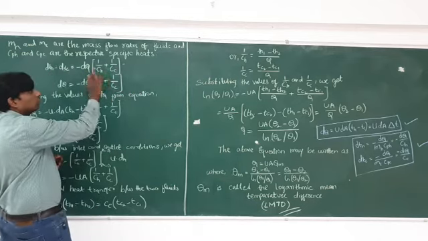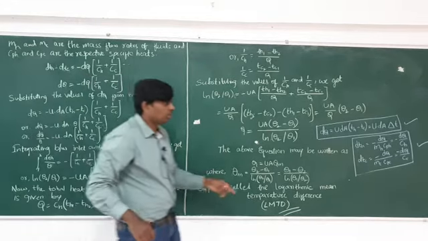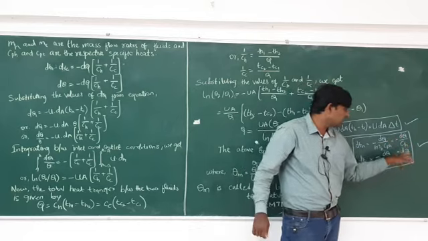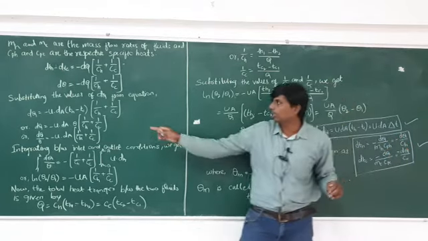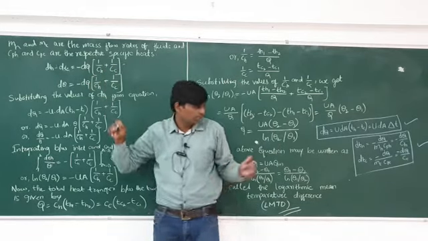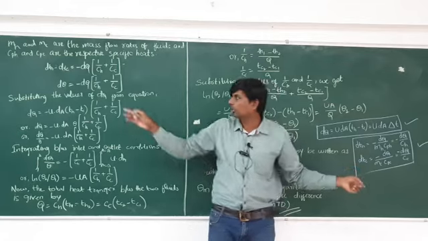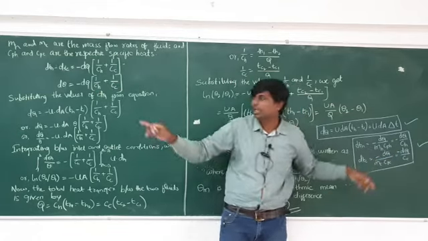See, dq again you have to take common. So 1 by ch plus 1 by cc. Here 1 by ch is there, here 1 by cc is there. So here you can take minus dq common, minus dq times 1 by ch plus 1 by cc. This left side term you have to subtract from the right side, and this left side term you have to subtract from the left side.